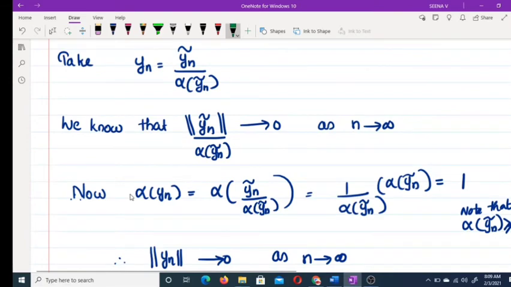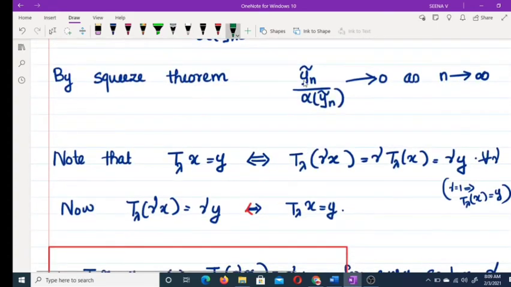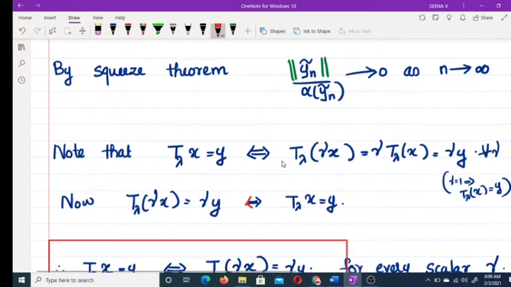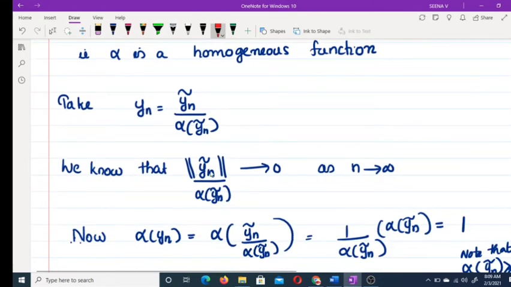That means the norm of y_n is the same as the norm of ỹ_n / α(ỹ_n).